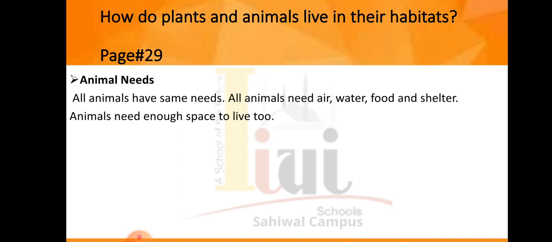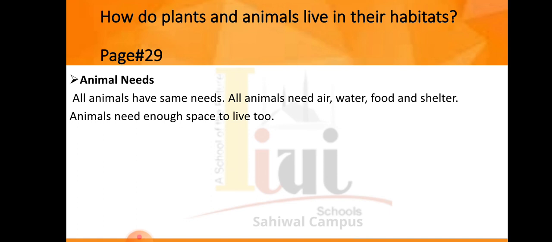Now I explain this passage. In this given passage, it is said that all animals have the same needs to survive. No matter what is the size of animals, if it is huge, if it is small, it doesn't matter. It's all about the needs of animals that they are required to survive. A chipmunk has the same needs as a huge whale.